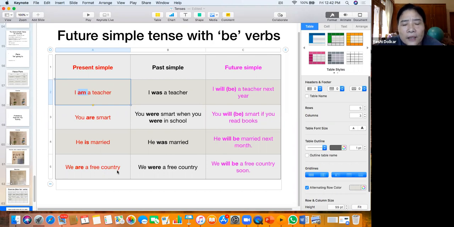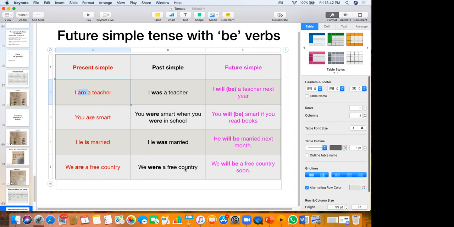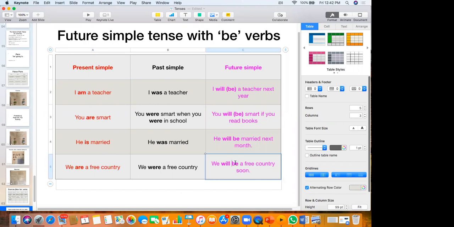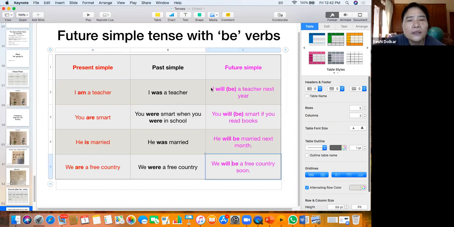We are a free country. We were a free country. We will be a free country soon. Right. So this is the future simple of be verbs there. Will be, will be, will be, will be.